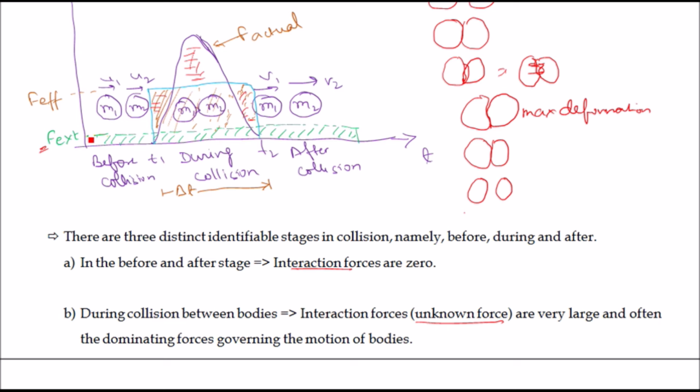As the external force is zero, conservation of momentum takes place. From Newton's second law, dp by dt is equal to F external, and F external is equal to 0. So dp is equal to 0, and it means p is constant. Change in momentum is equal to 0, which implies that momentum is constant.